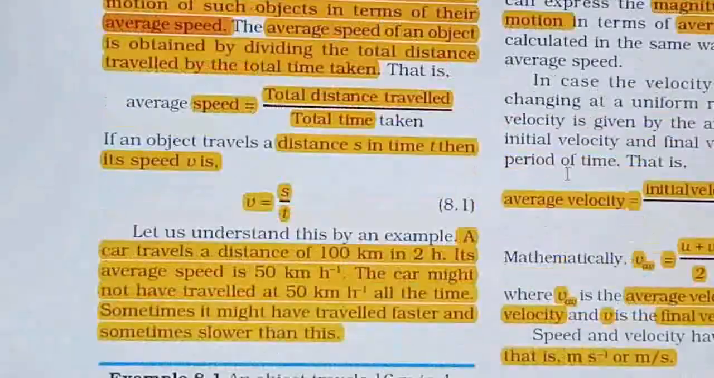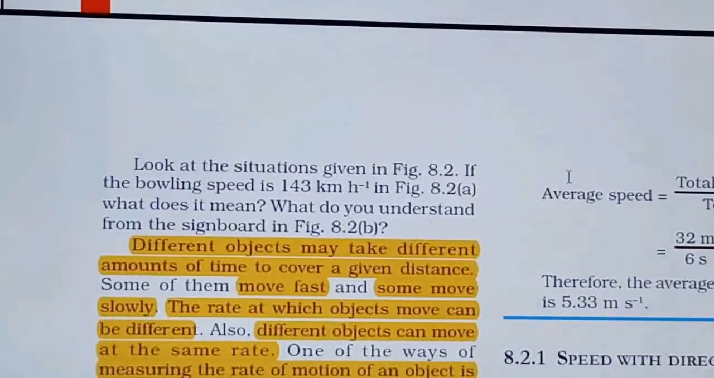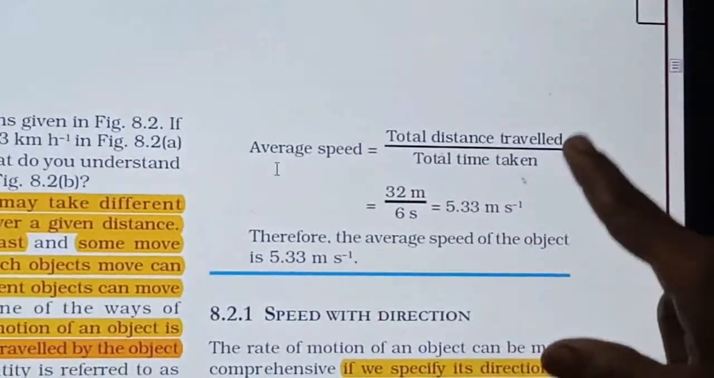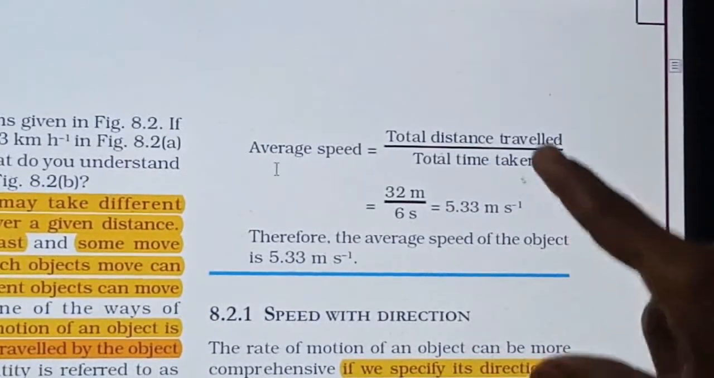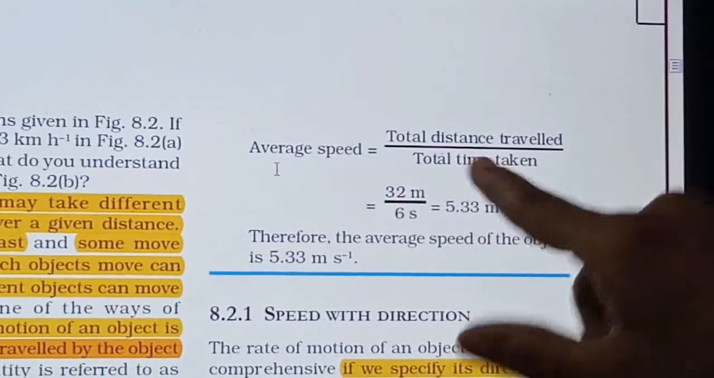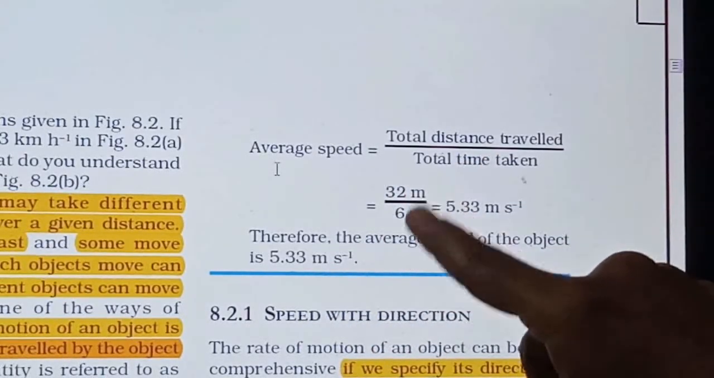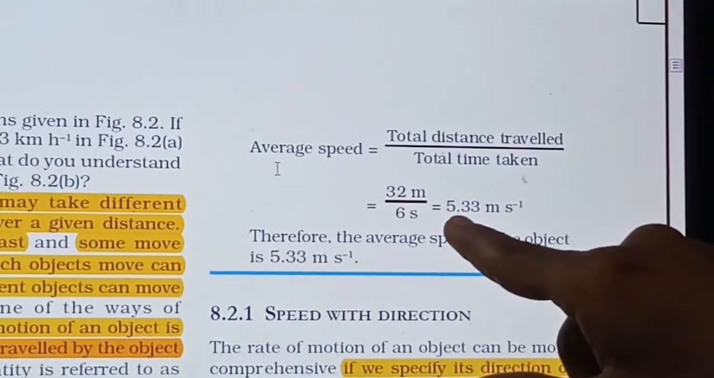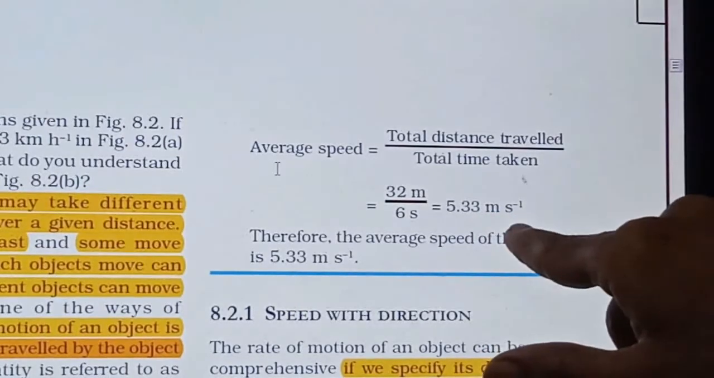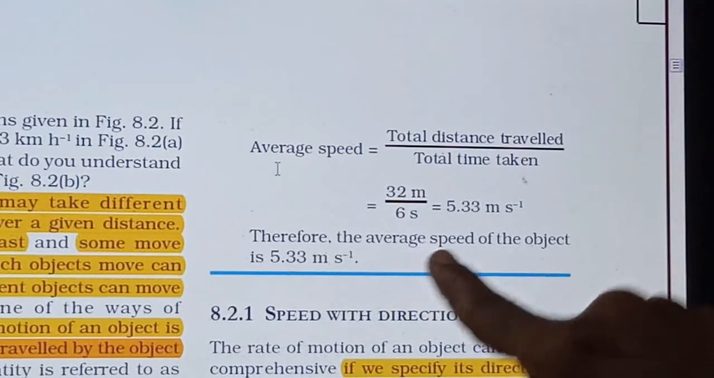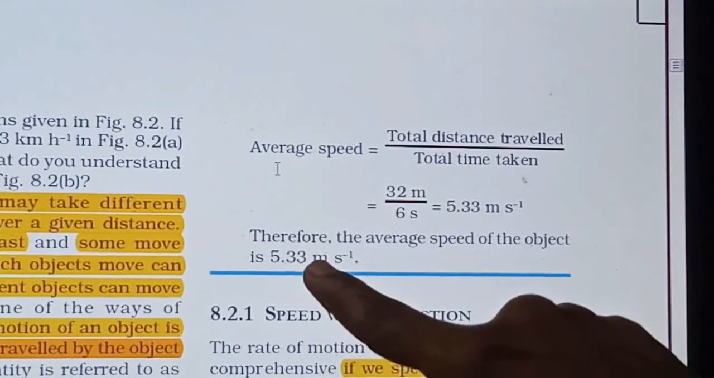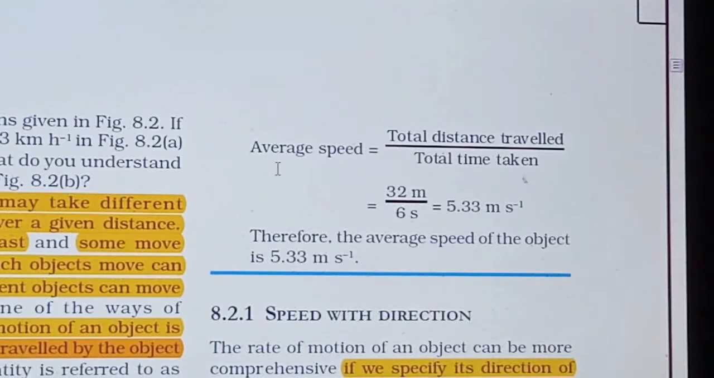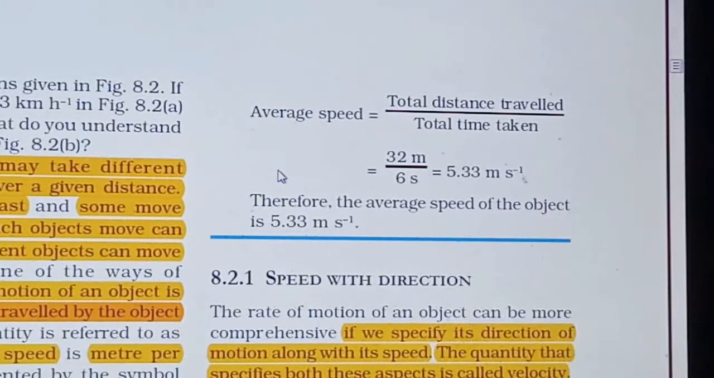Now keep these values in the formula. Average speed is equal to total distance travelled upon total time taken. Total distance is 32, total time is 6 seconds. Keep these values in the formula and divide, and you will get the answer 5.33 meters per second. So the average speed of that object is 5.33 meters per second. This is how you can calculate the average speed of an object.